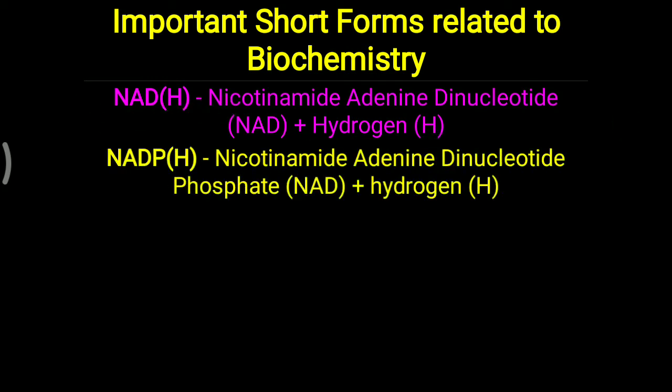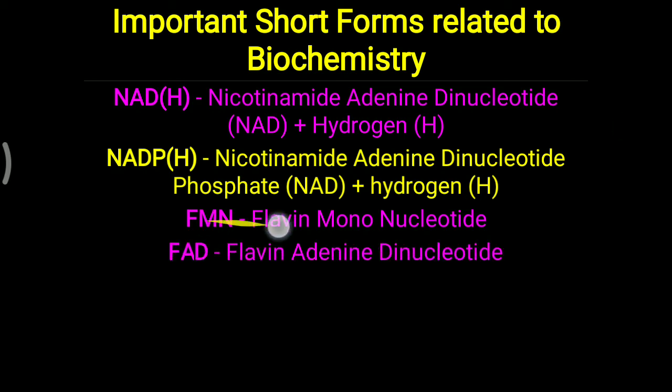You have to remember the same: nicotinamide adenine dinucleotide, P means phosphate and H means hydrogen. Both are coenzymes which are derived from vitamin B3, that is niacin. Same as NADH and NADPH, you have to remember FMN and FAD. FMN means flavin mononucleotide, FAD means flavin adenine dinucleotide. Both are also coenzymes which are derived from vitamin B2, that is riboflavin. From the word flavin you can remember riboflavin.